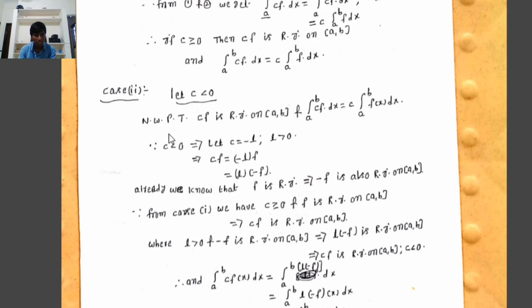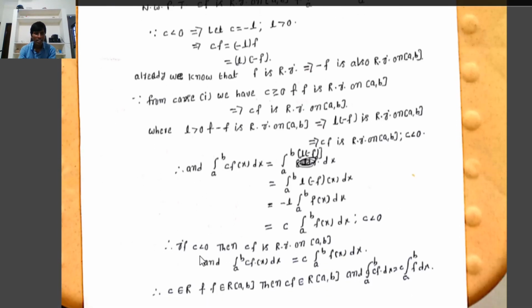Therefore, when c is less than 0, cf is automatically Riemann integrable on the closed interval [a, b]. Now we have to prove that the integral from a to b of cf(x) dx equals c times the integral from a to b of f(x) dx.